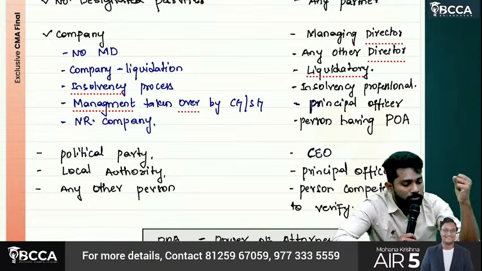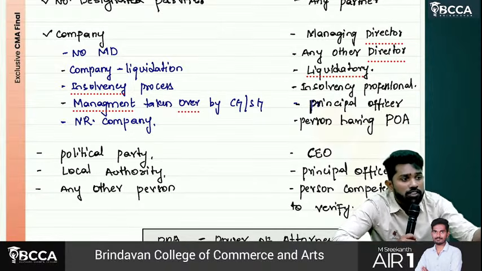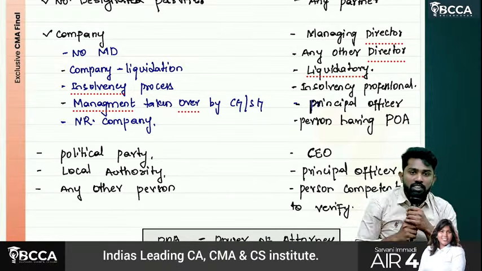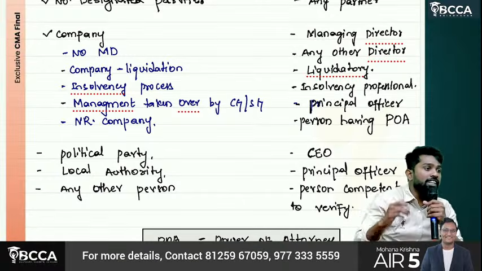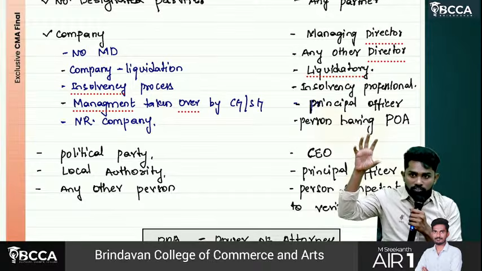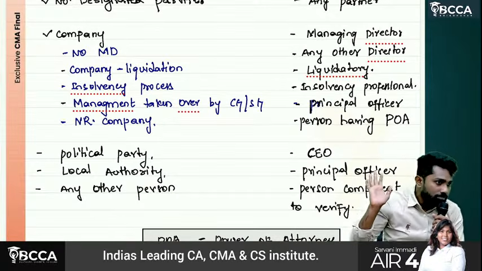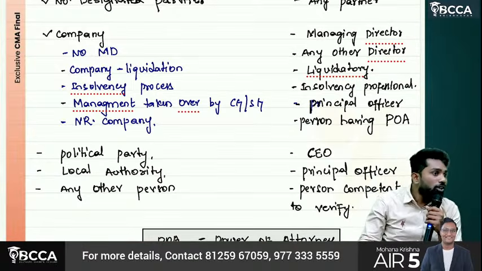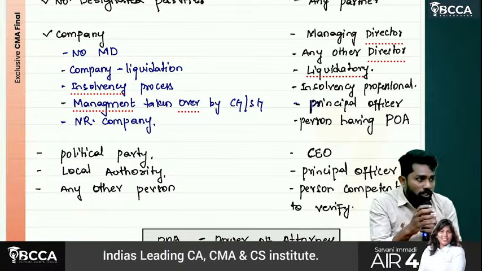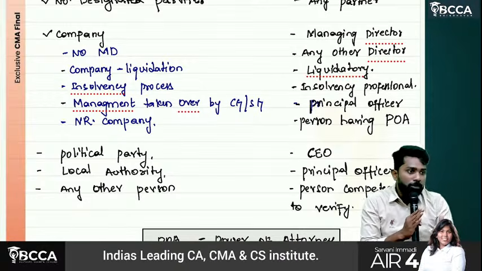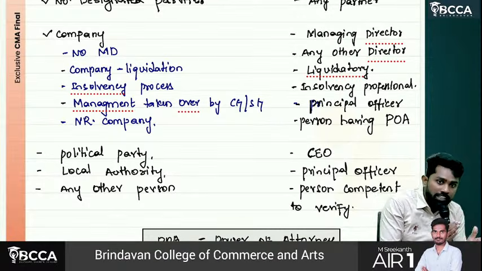Sir, when will the central government take control of a company? When a serious fraud has happened. It's a listed company, but a serious fraud has happened in that company. Now all the shareholders' money is at stake. Because the fraud has been exposed to the public, the share prices are collapsing like anything. If no action is taken by the government, the public money will be lost. Public money is at stake. So the government has to keep some competent person who can run the business for some time so that shareholders' interest is protected.